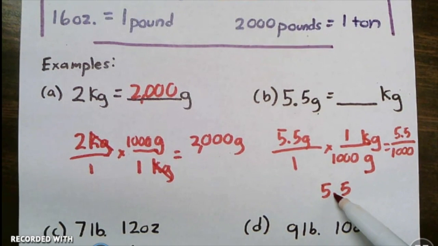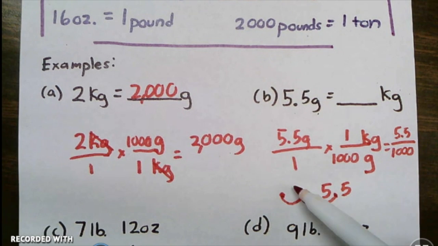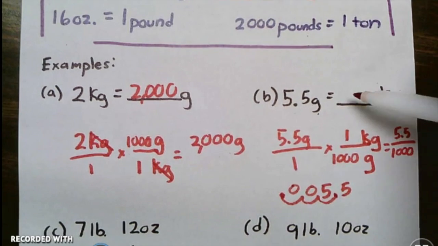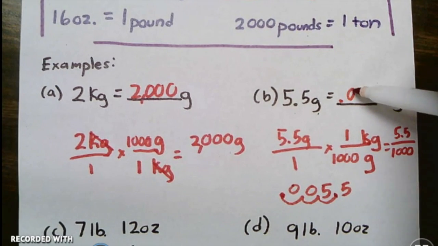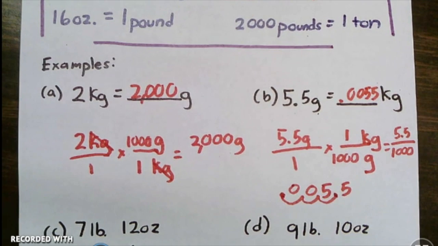So I'm going to make this number smaller by going to the left 1, 2, 3 times, which is the amount of zeros in 1,000. So my answer is 0.0055. So 5.5 grams is hardly any kilograms.